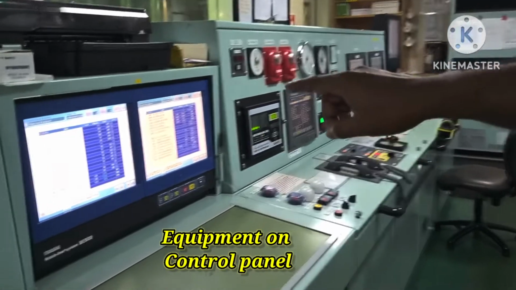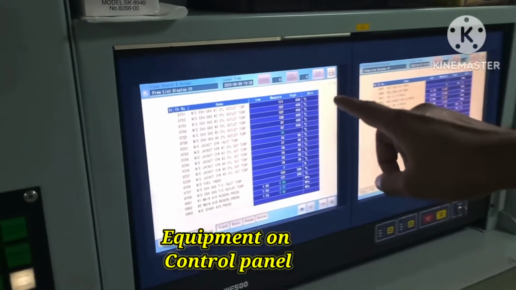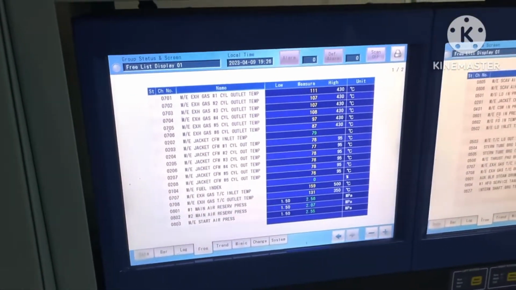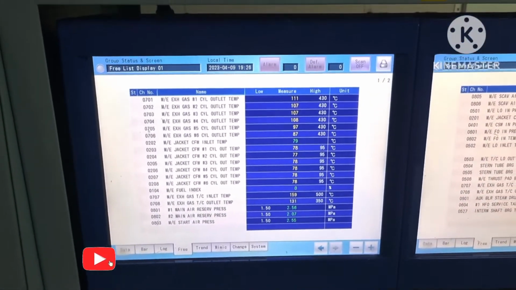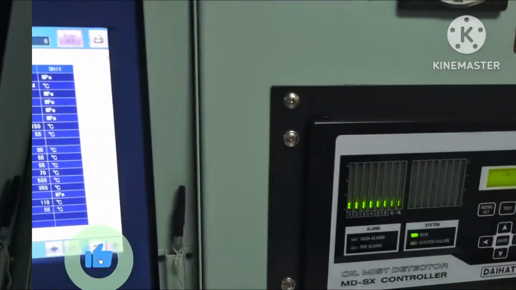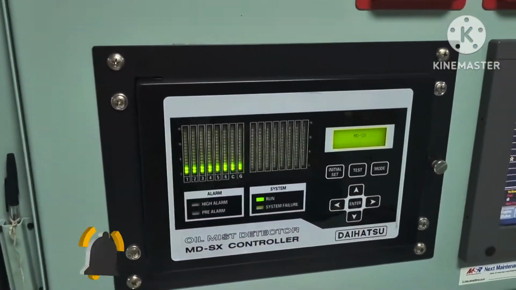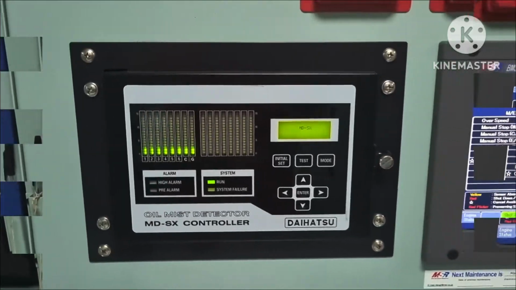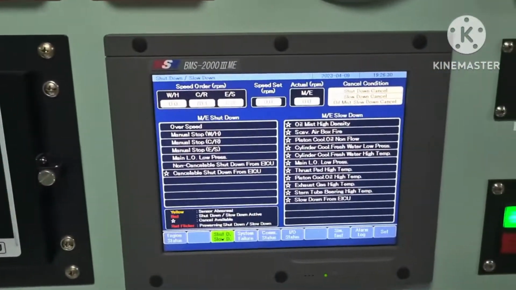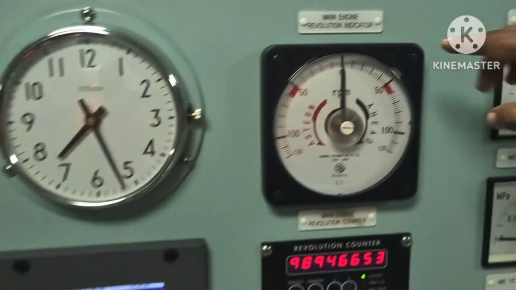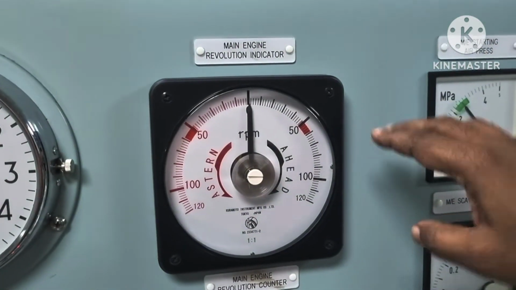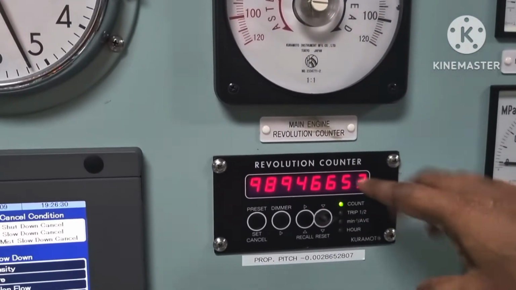This is our alarm monitoring panel. There are two alarm monitoring panels. Then here is the oil mist detector controller. Then the main engine control panel monitor. This is the main engine RPM indicator and this one is the main engine revolution counter.